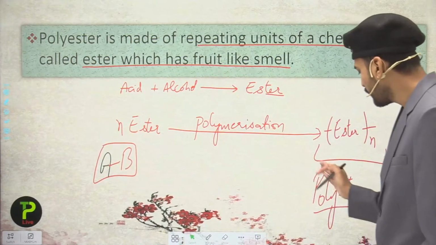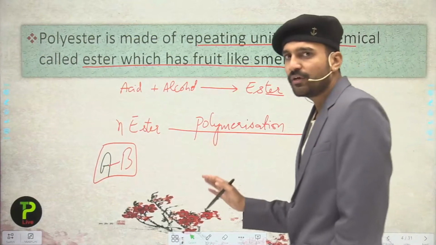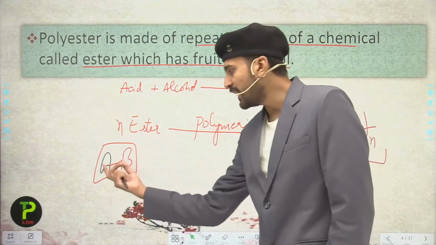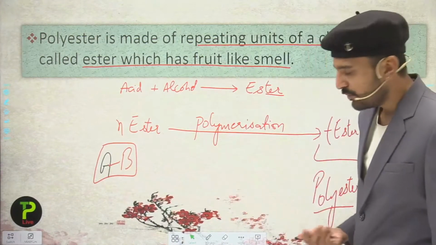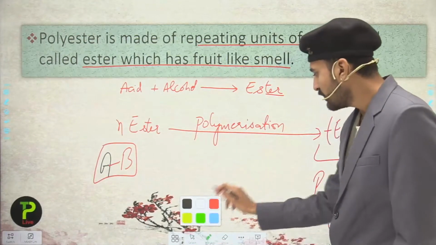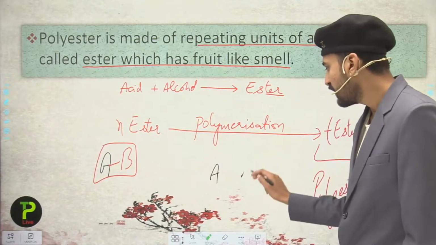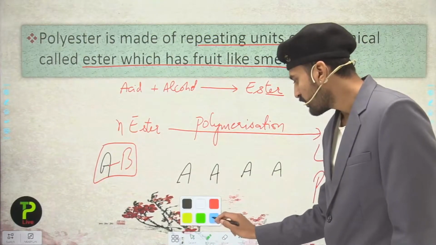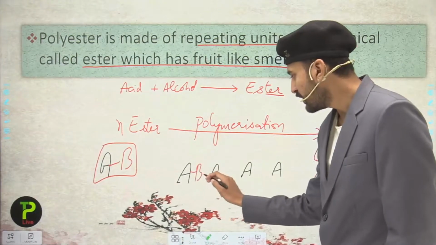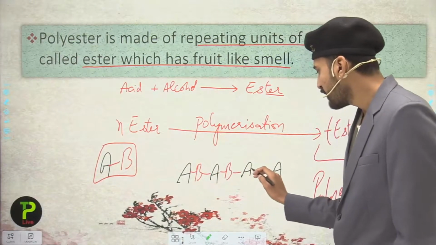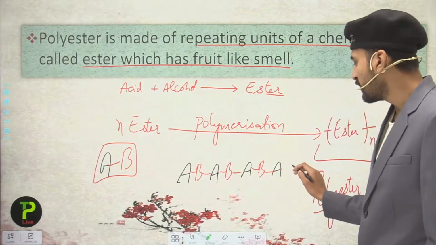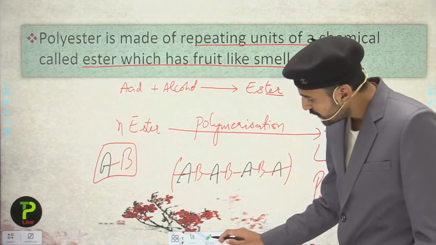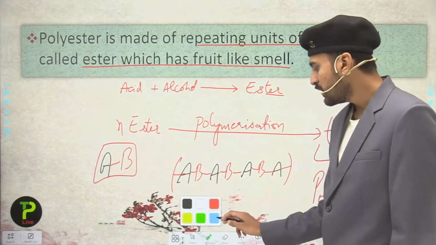While in the polyester, we will be seeing the repeating units of the ester, in which the ester is repeating. It means that A, B, A, B, A, B, A, B are repeating themselves, just like here you can see, A is connected with B, it is connected with B, and so on. So students, these are the repeating units, in which this whole unit, that is AB, is simply termed as the ester.